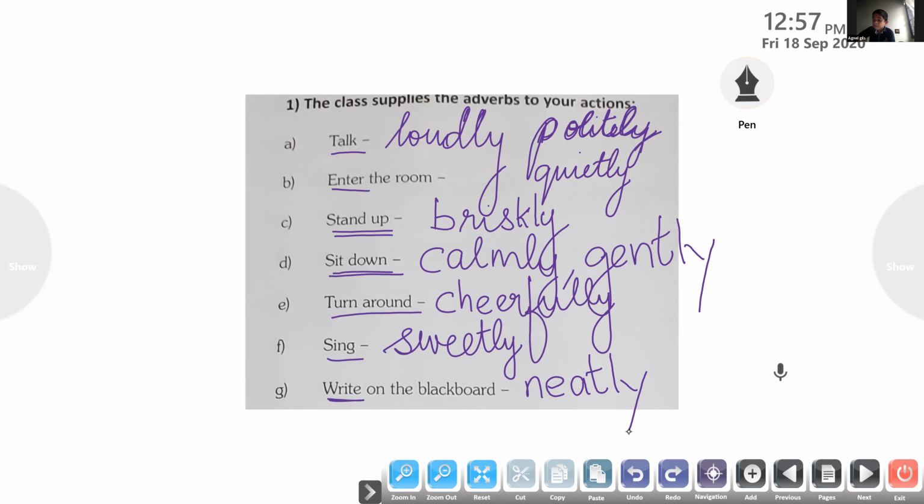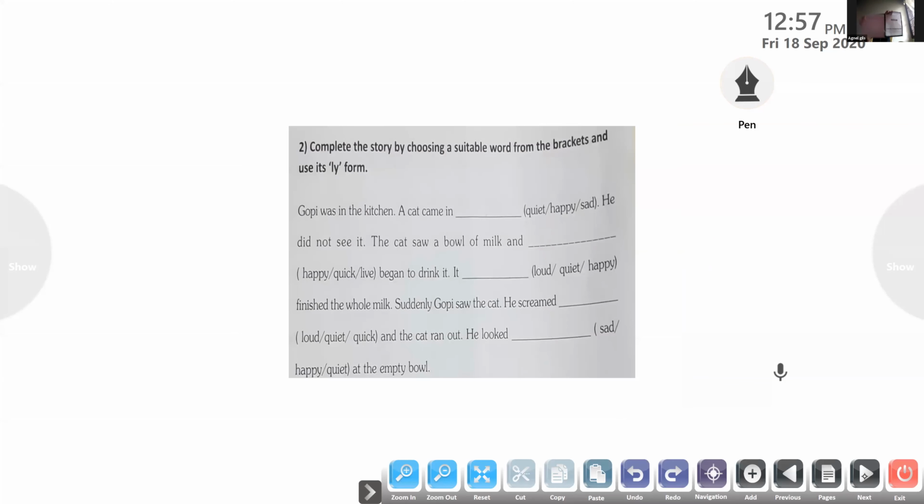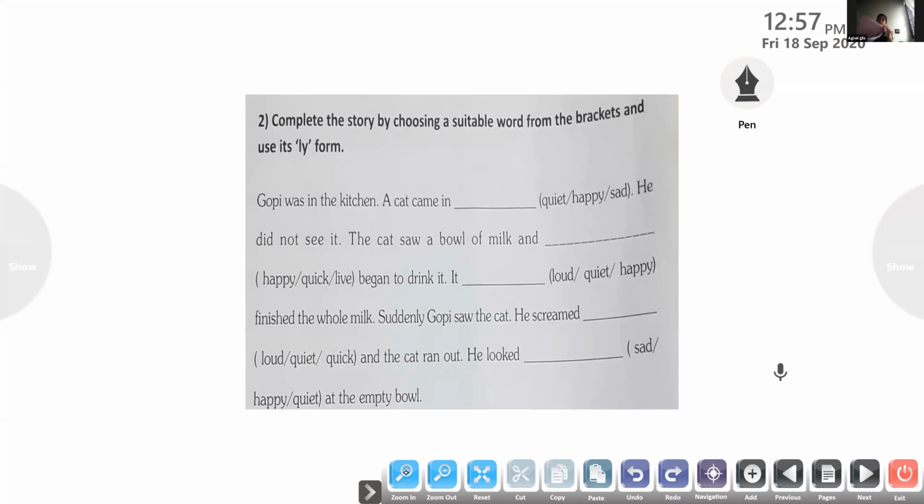Now we'll move on to the next exercise. The next exercise is a story. The words are given there. Have all of you finished this exercise? Yes, let's move on to the next one. On the same page itself, you have one more exercise, so we'll be doing that too.